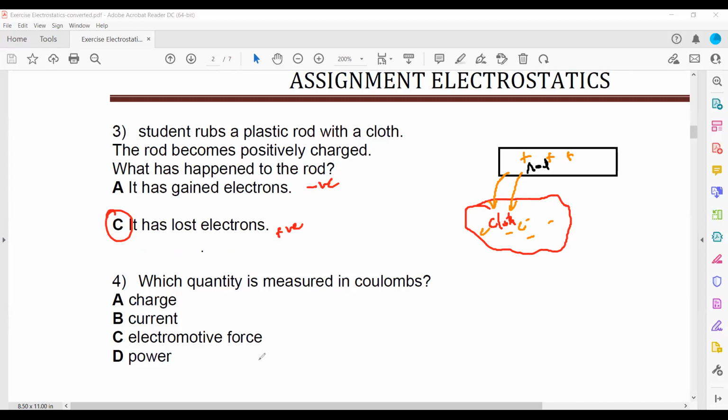And which quantity is measured in coulombs? Coulomb is used to measure the charge of an object. If we want to measure charge, we use coulombs.